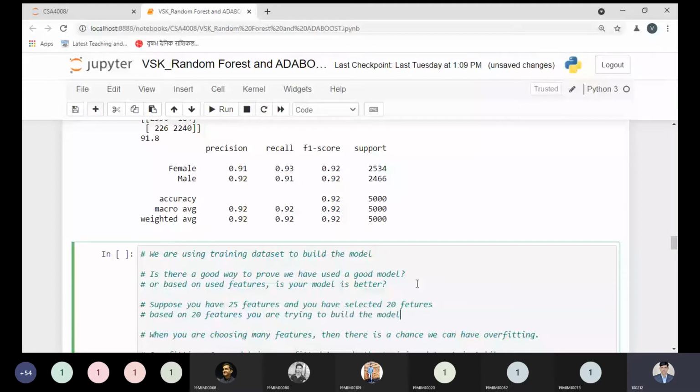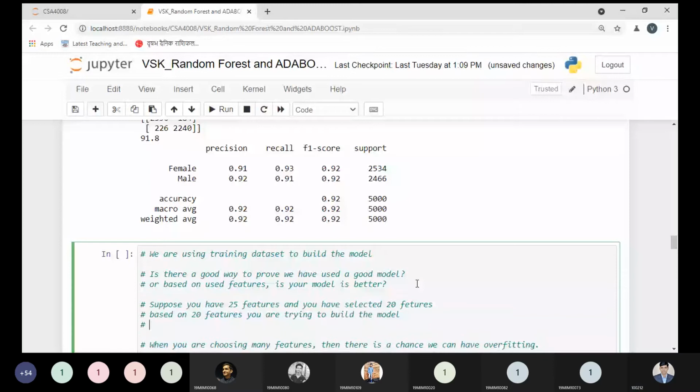Then, is it possible that you have built the better model?